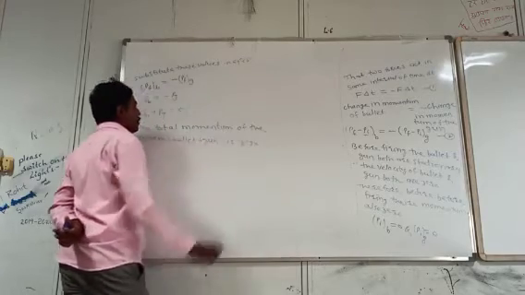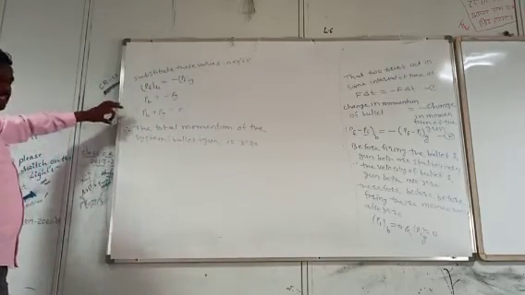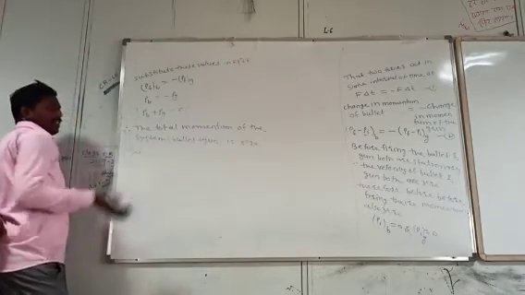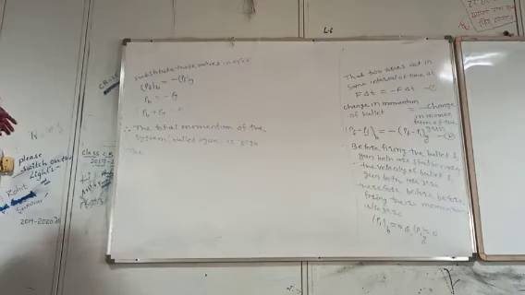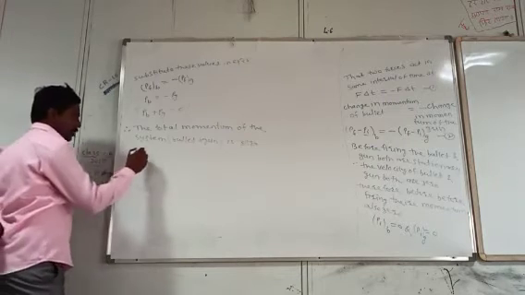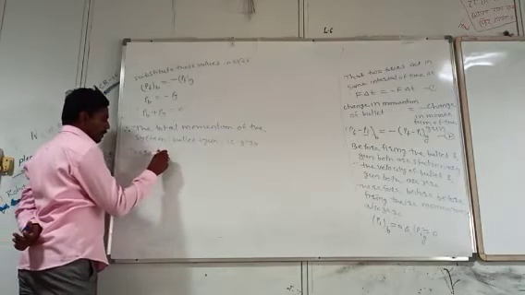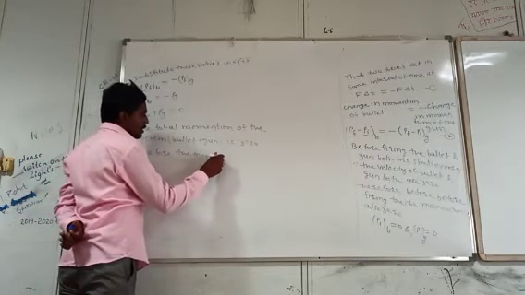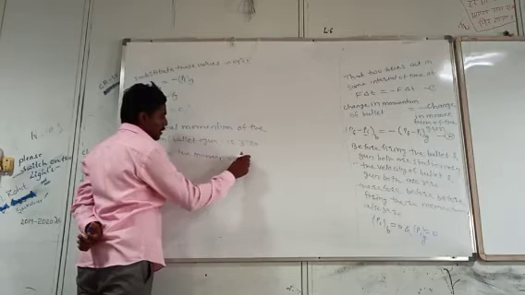The total momentum of the system is 0. Therefore, we can say that the momentum is conserved.